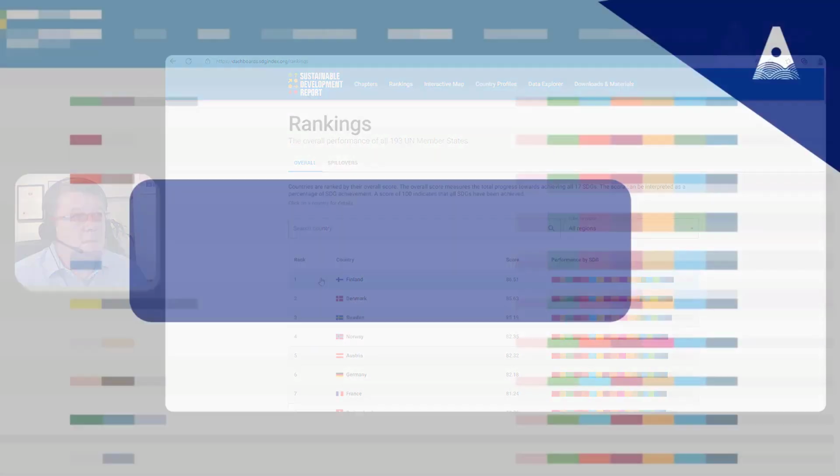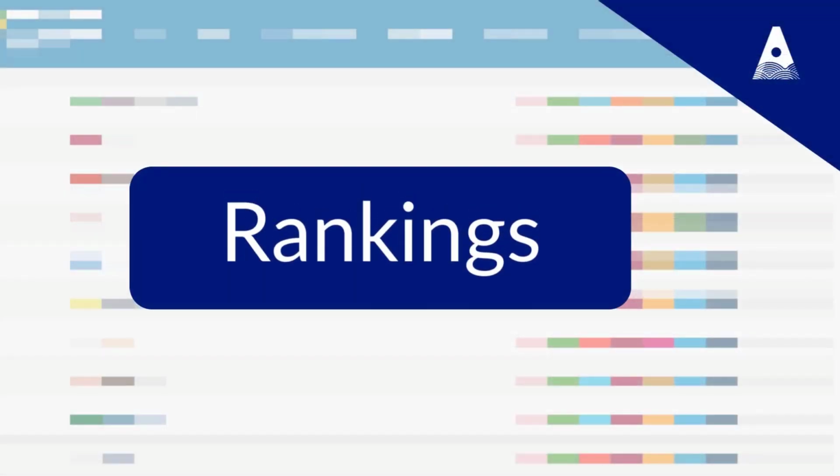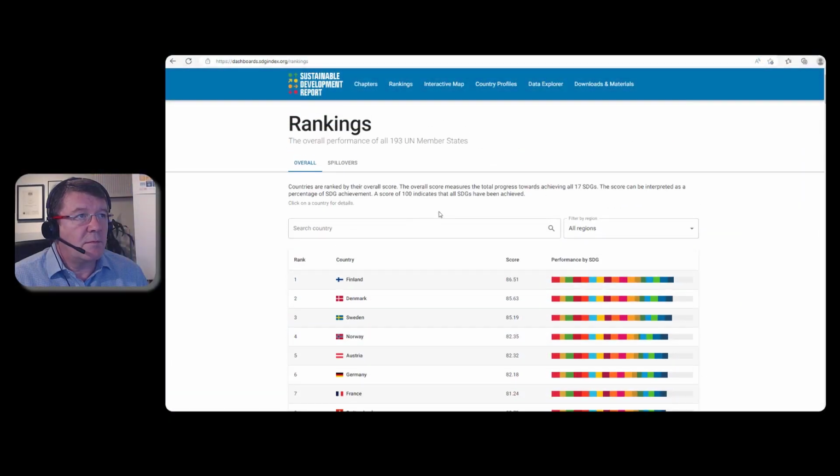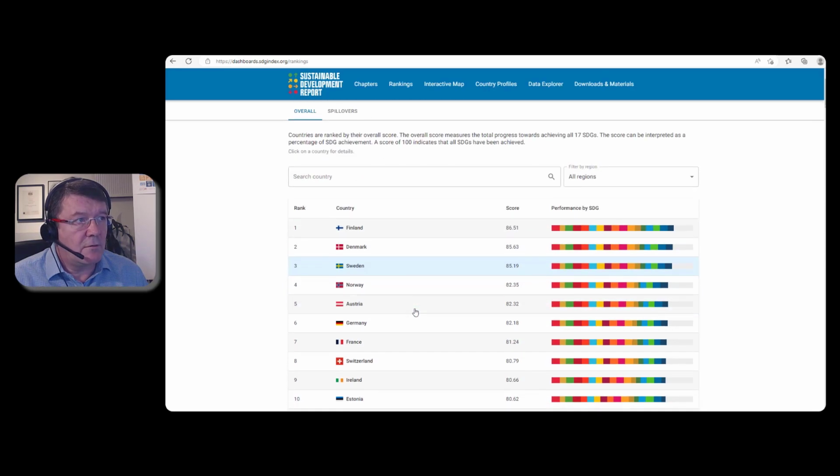So we'll go back to rankings. What's very useful about this, of course, is that it ranks the countries in order of their performance. They're ranked by their overall score. The scores measure the total progress towards achieving the 17 goals. The scores can be interpreted as a percentage of SDG achievement, and a score of 100 indicates that all SDGs have been achieved. As you'll see, none of them have achieved 100, or certainly it hasn't been reported that way.